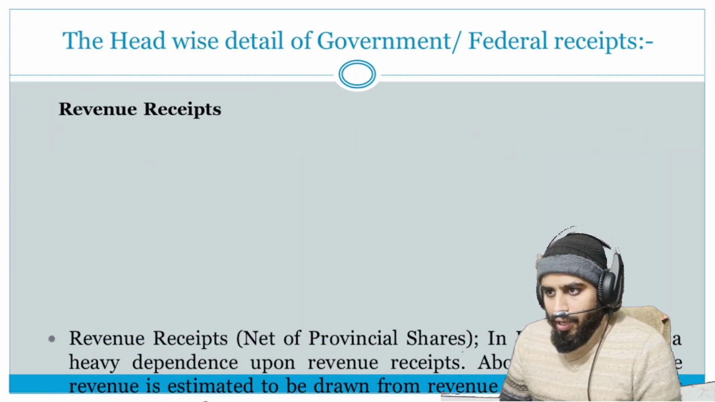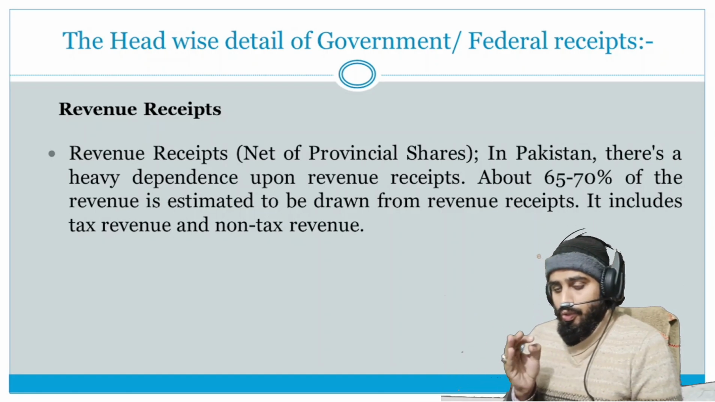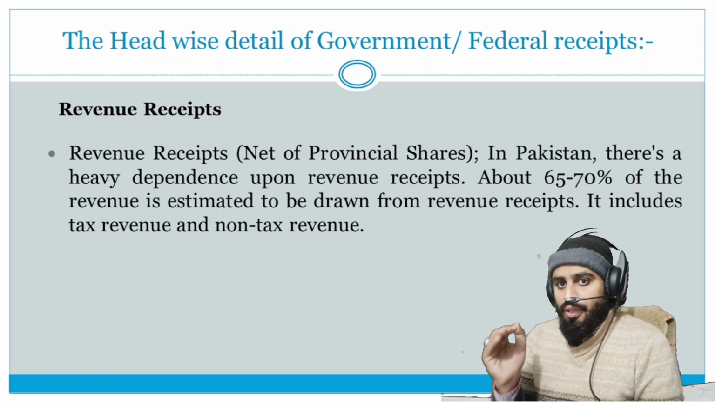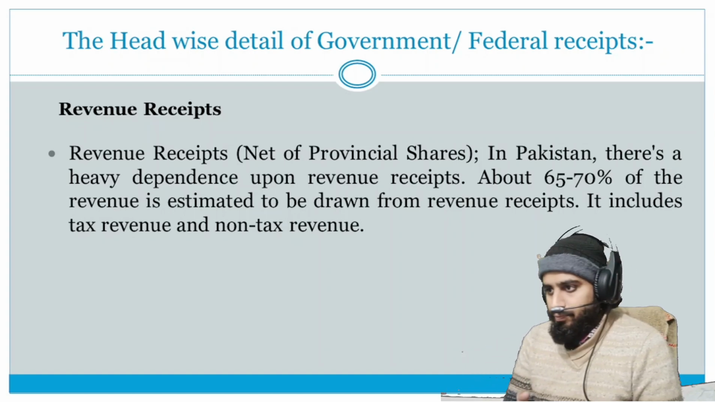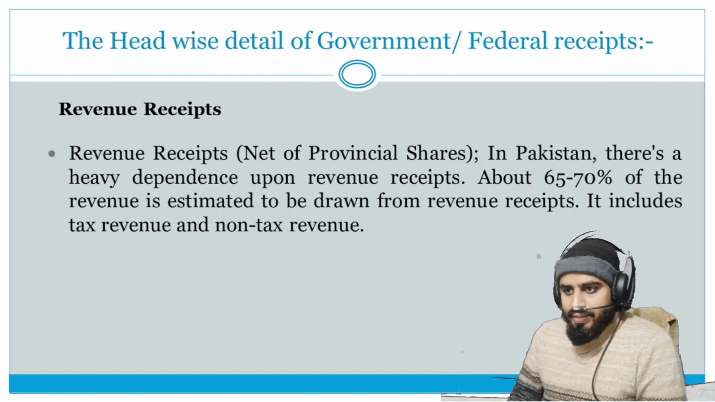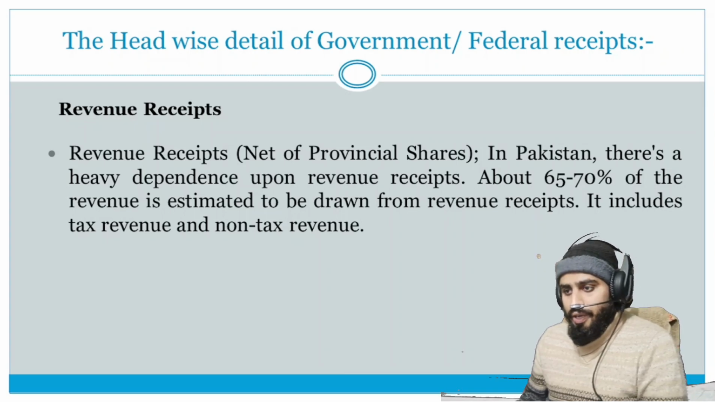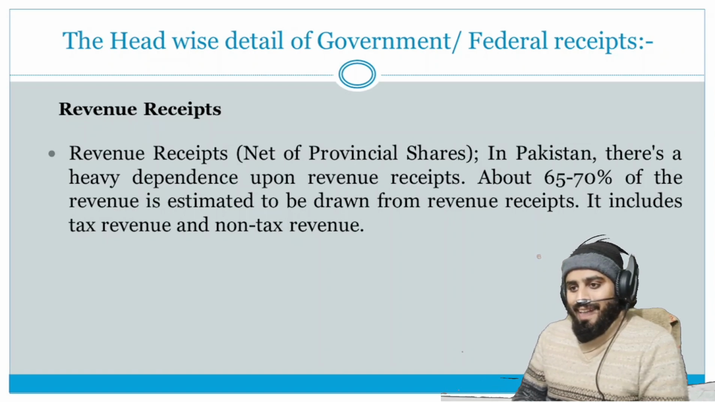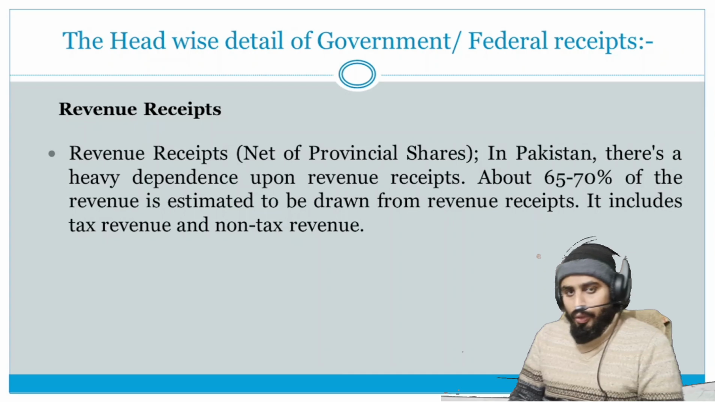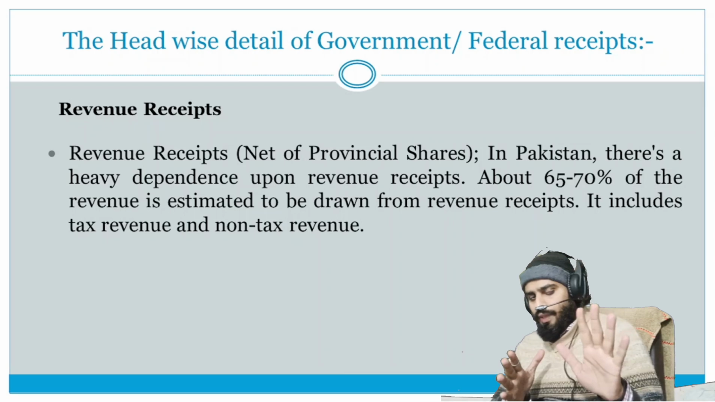Headwise detail of the government revenue receipts, net of provincial shares. So this is the federal, which means the government revenue. It includes the provincial shares. Okay, in Pakistan there is heavy dependence upon revenue receipts. About 65 to 70% of the revenue is estimated to be drawn from the revenue receipts. It includes tax revenue and non-tax revenue. So the tax collection is the revenue receipts of the government.